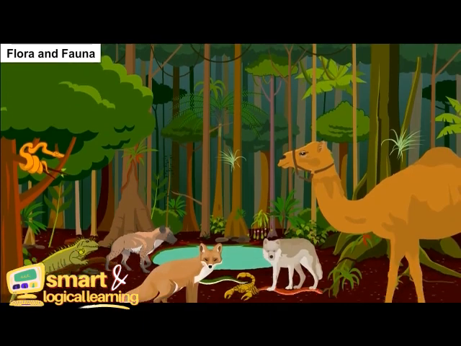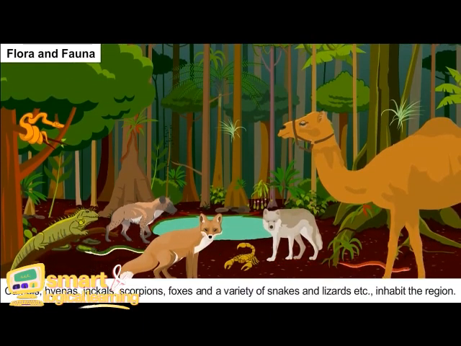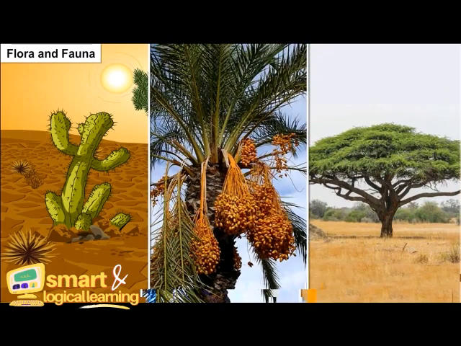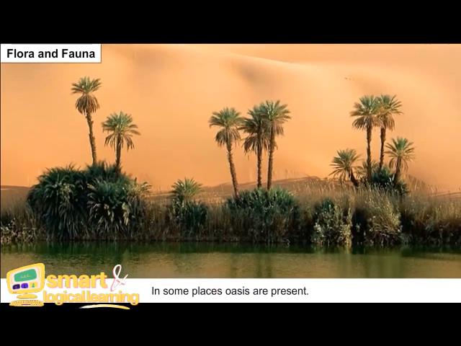Flora and fauna. Camels, hyenas, jackals, scorpions, foxes and a variety of snakes and lizards, etc. inhabit the region. Cactus, date palms and acacia are commonly found here. In some places, oases are present.